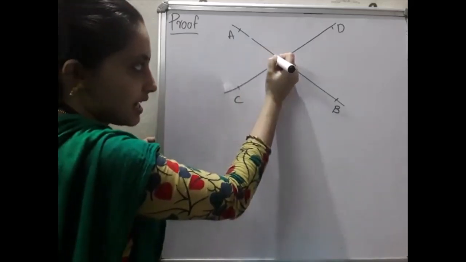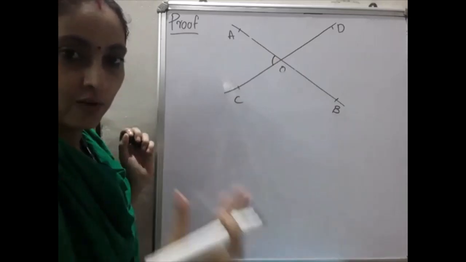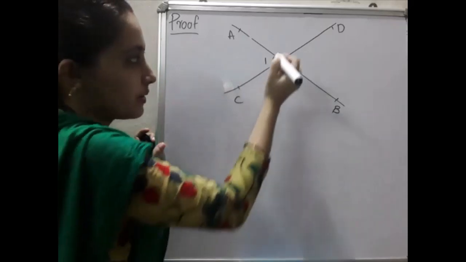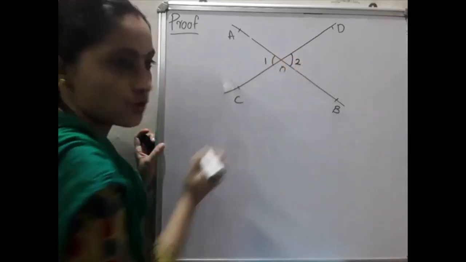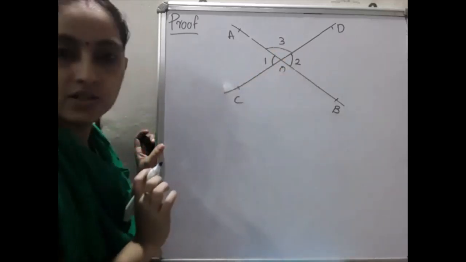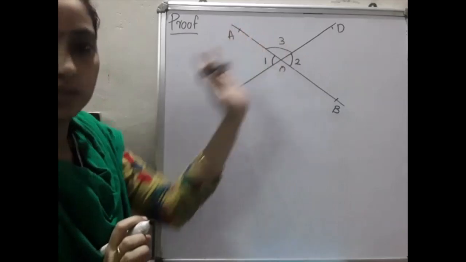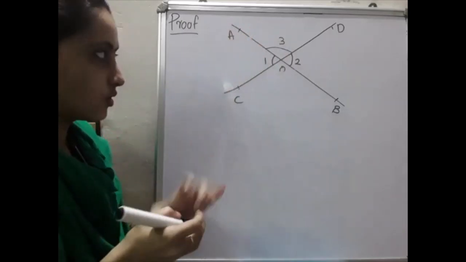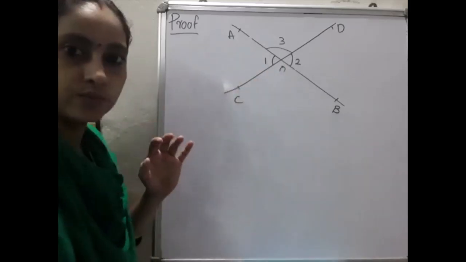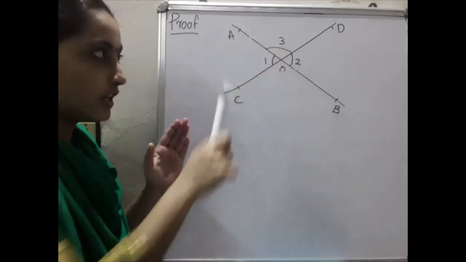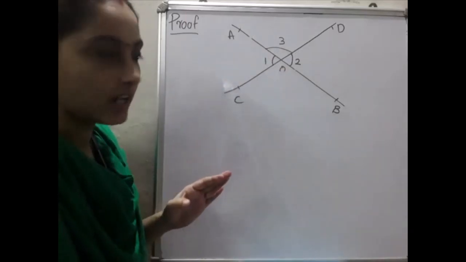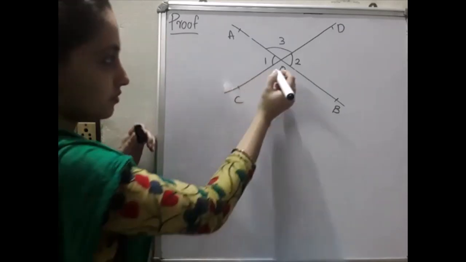To avoid confusion, I will give the points. This angle I mark as 1, and this angle I mark as 2. This I mark as 3. That much is enough: 1, 2, 3. Clear? You have to note where I put angle 1, angle 2, and angle 3, because if these are interchanged, the answer will change. Keep that in your mind.